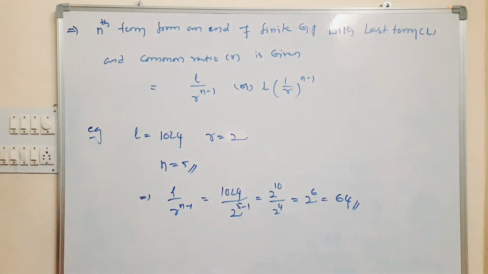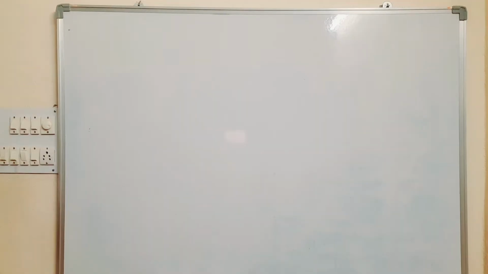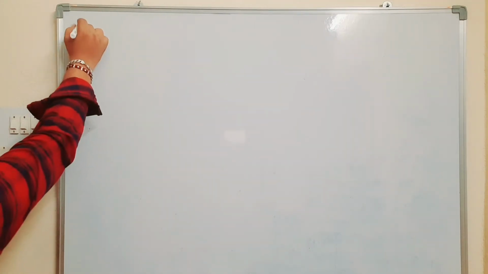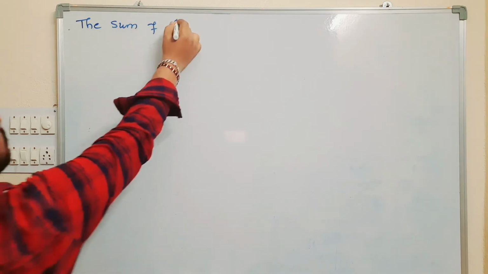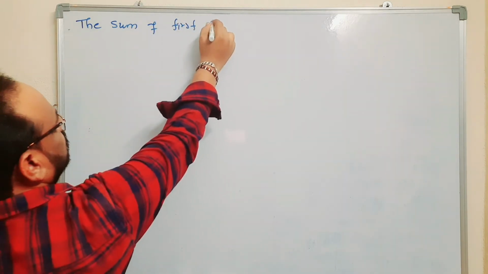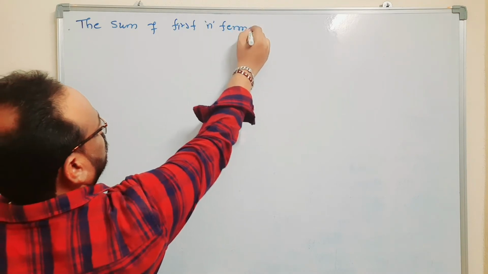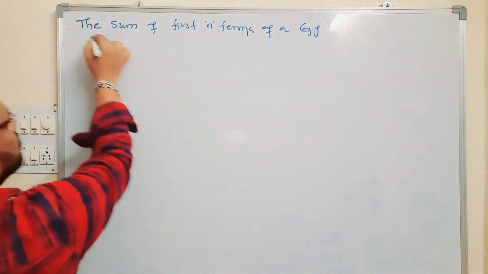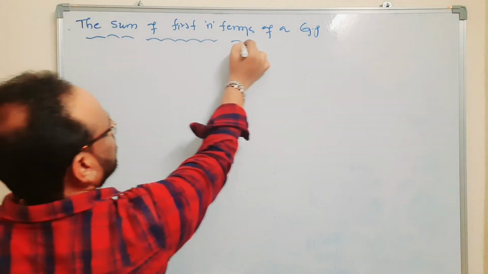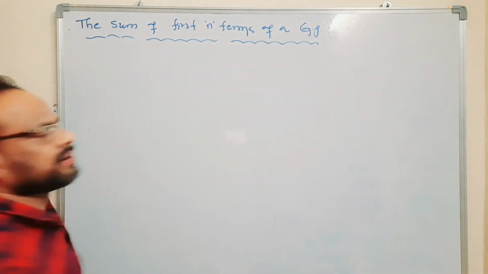Next one: the sum of the first n terms of a geometric progression.